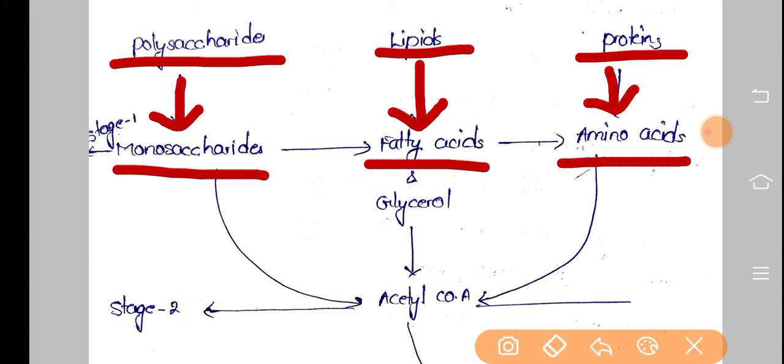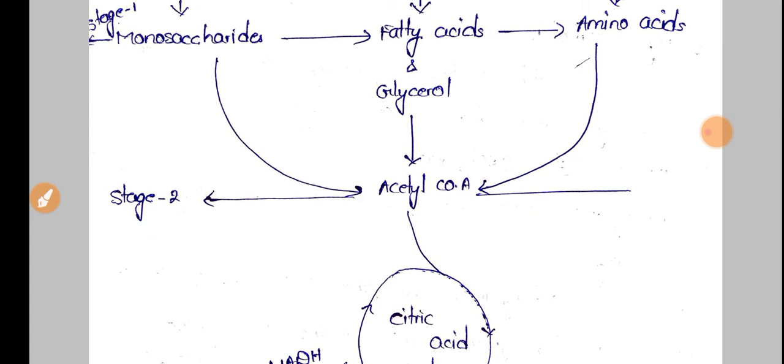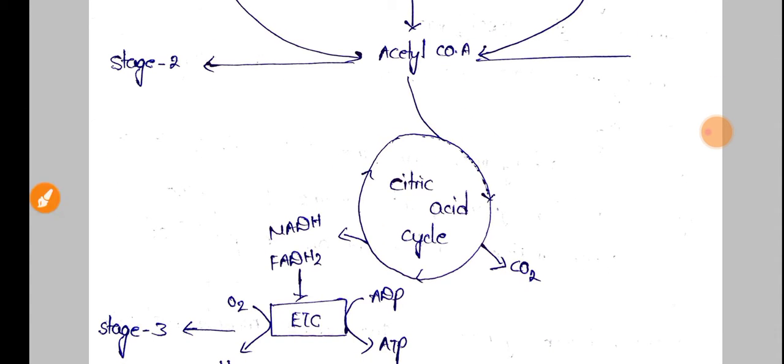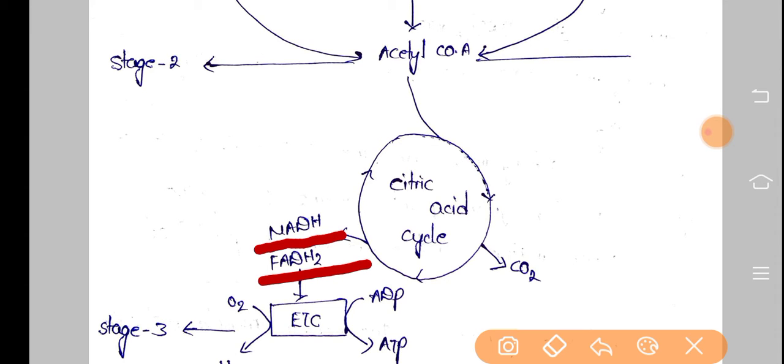Whatever products are produced in the first step, again in stage 2, all these three products undergo different metabolic pathways to form acetyl CoA, and this acetyl CoA will enter the citric acid cycle in the third step to form NADH and FADH2, and this NADH and FADH2 will enter the electron transport chain.